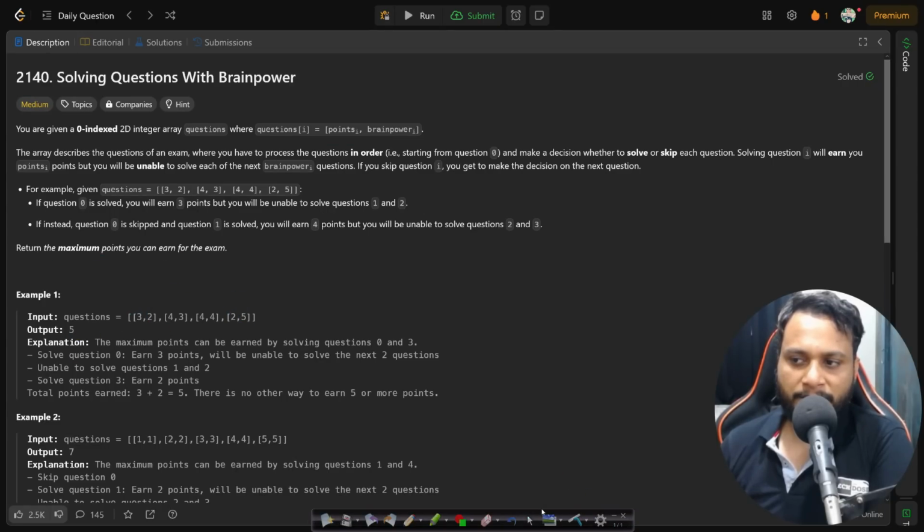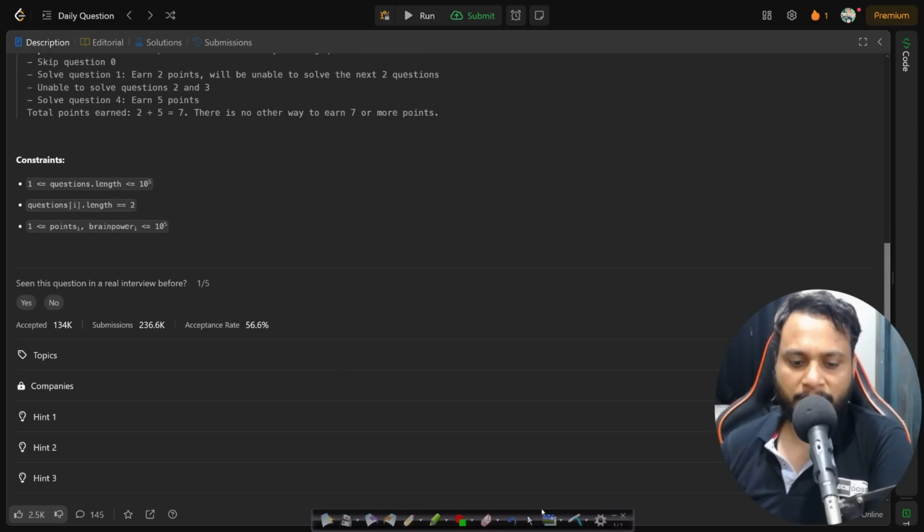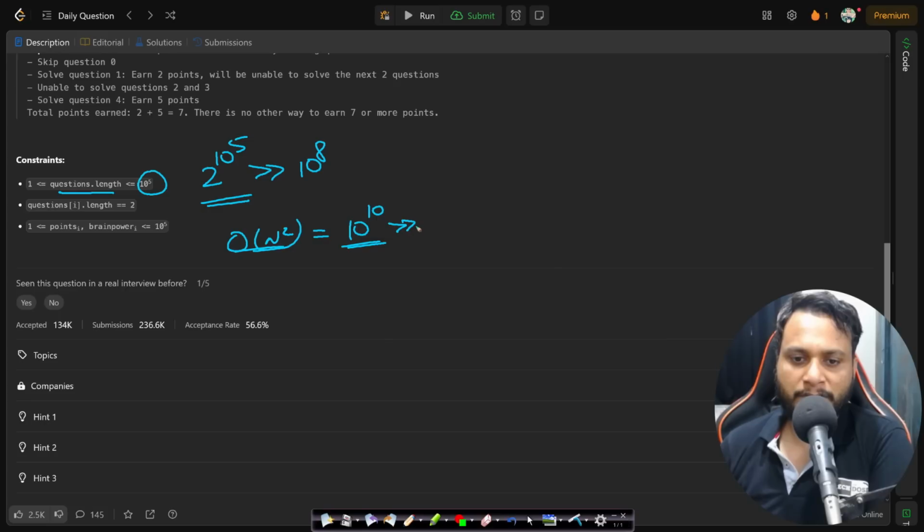Now let's see if trying out all possibilities is actually going to work. In this case, questions.length is 10 to the power of 5. So 2 to the power of 10 to the power of 5 is way greater than 10 to the power of 8. Definitely that is not something that I want to do. So we have to write an algorithm which is better than n square, right? We cannot even write an n square algorithm because that will make it 10 to the power of 10, which is also greater than 10 to the power of 8. So an n log n algorithm or similar, which will bring the total computations below 10 to the power of 8, will be feasible here.